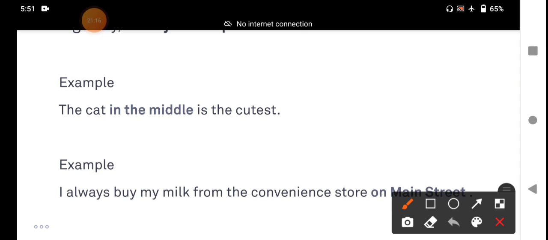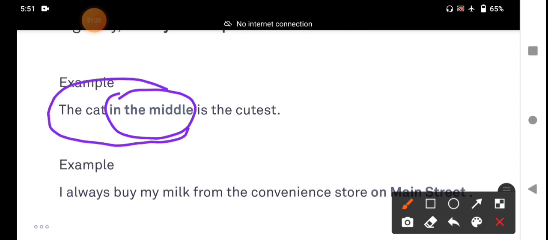The cat in the middle. The entire phrase functions as the subject of the sentence. The cat in the middle is the cutest. Cute, pretty, beautiful, handsome.